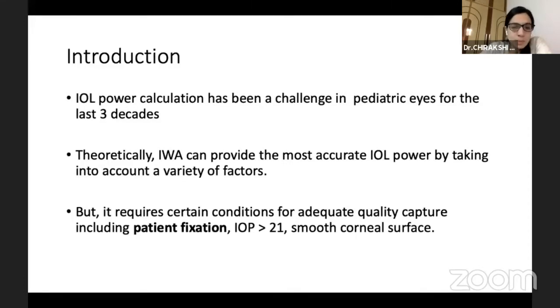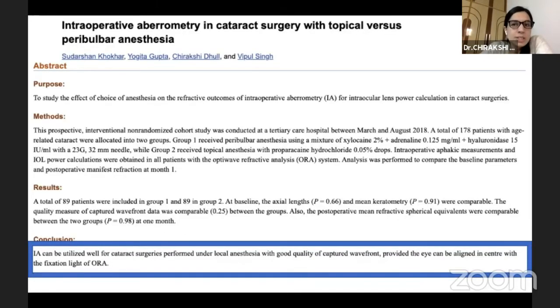Last year, we published a paper in which we compared intraoperative aberrometry in cataract surgery with topical versus peribulbar anesthesia. We found that IA can be utilized well under block if a good quality of wavefront can be captured by aligning the eye manually. In a block also, the patient cannot see the target light. So the surgeon manually aligns the light in that direction, and then we capture the ORA reading. The same thing we tried doing in pediatric eyes.